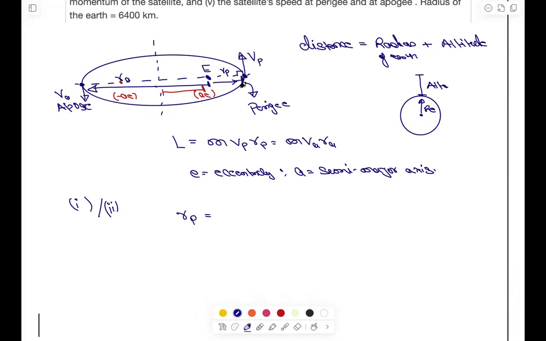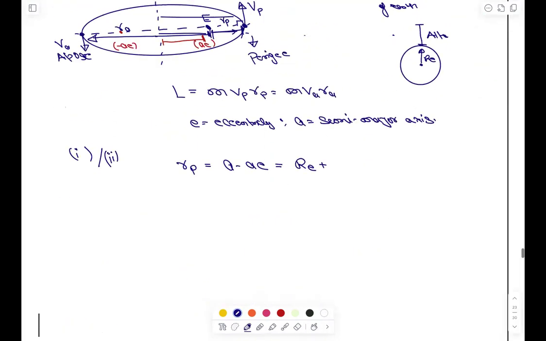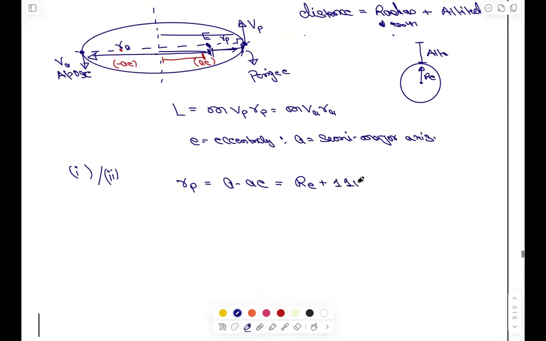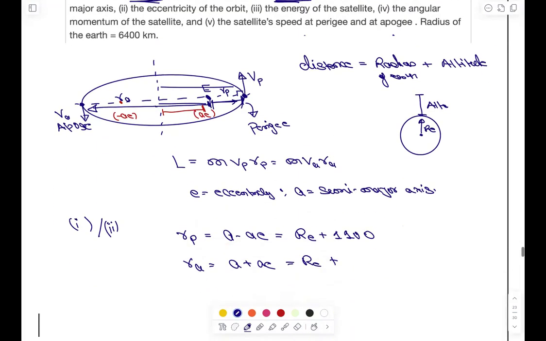This distance RP will be equal to what? This whole thing is A, this is AE. So A minus AE, what is the distance? So we have radius of earth plus 1100, and RA, A plus AE, radius of earth plus 3600.